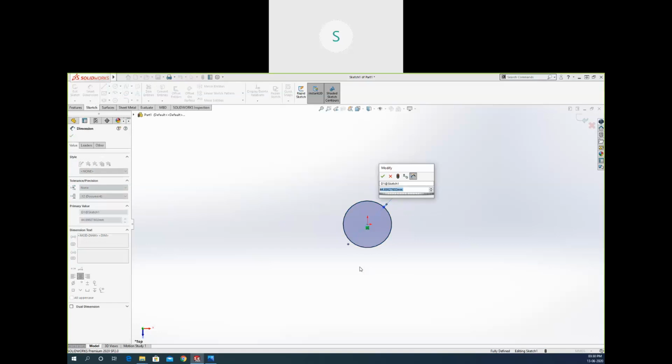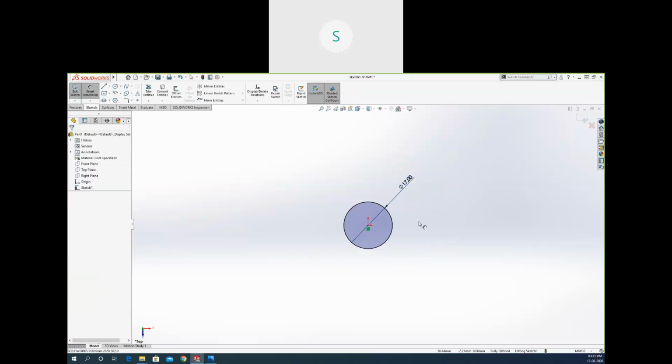In SolidWorks, we have multiple ways to choose any command. You can see I have chosen the dimension from here right now, and we have a diameter of 17 for that part. Okay. Now, if I want to create any other component, suppose I need to create a line, I can just type L and the line command can be activated directly.